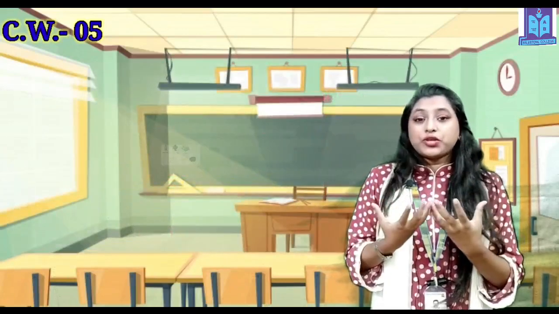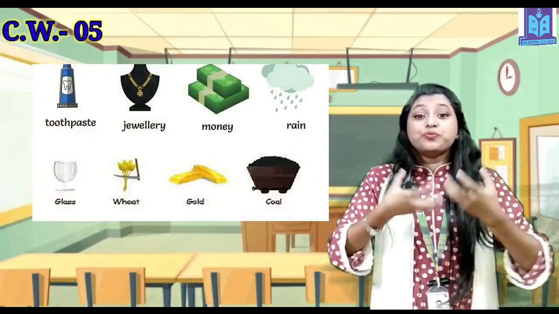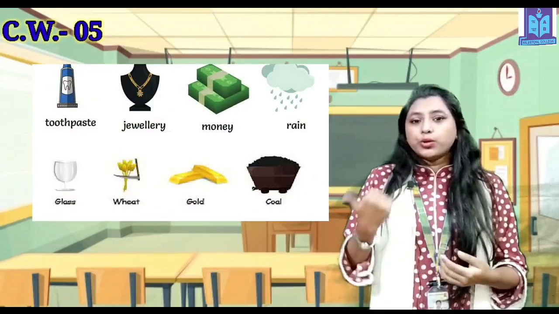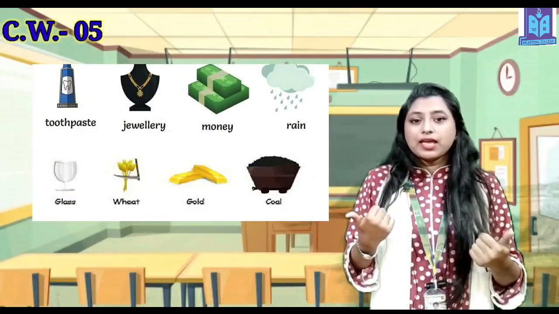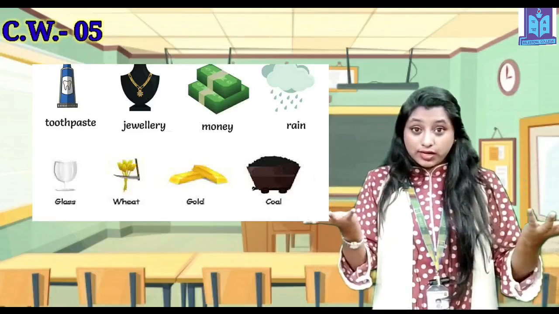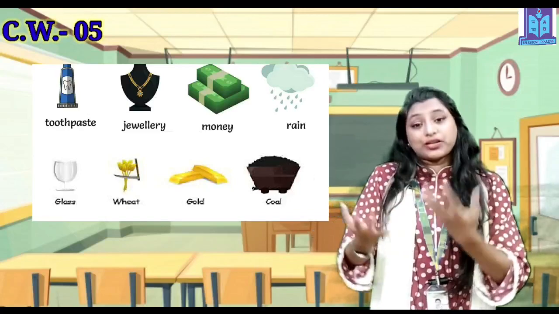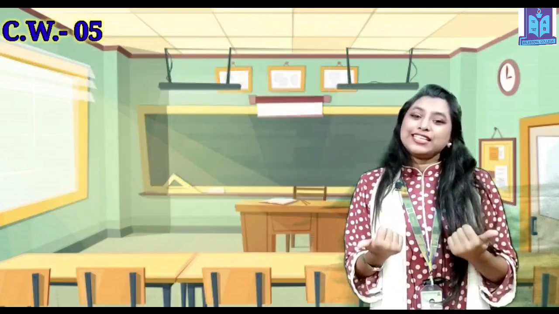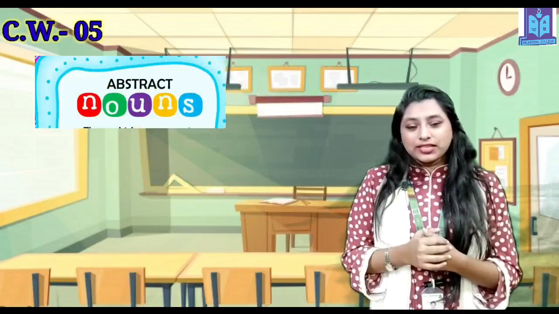The matter that cannot be counted, that you measure, that's what the material noun is, like gold, sugar, water, diamond. Those matters, okay, those are the material nouns. Those are the examples of material nouns. And now, last but not the least, abstract noun.